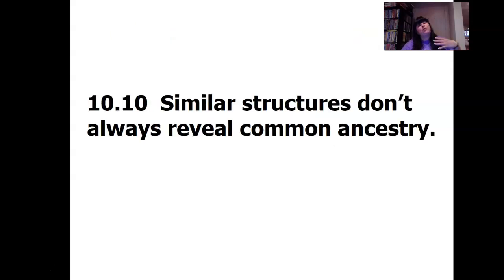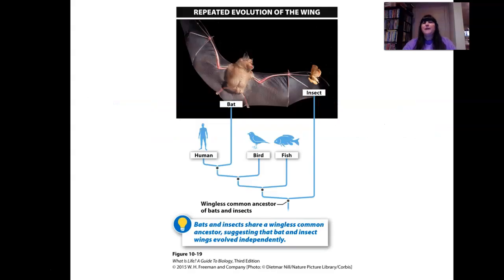Now, similar structures don't always mean similar ancestry. And that's talking about something called convergent evolution, okay? So look at a bat. A bat has a wing and an insect has a wing. But the reason they have wings is not because of a common ancestor. Bats are mammals and they are more closely related to humans. Insects are insects, okay? So then it's like, how come they have wings and they have wings? It has to do with evolutionary pressures and something called convergent evolution, okay?